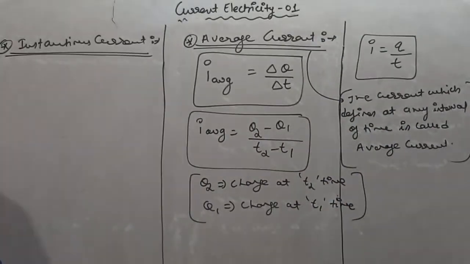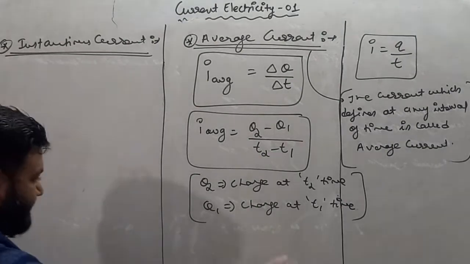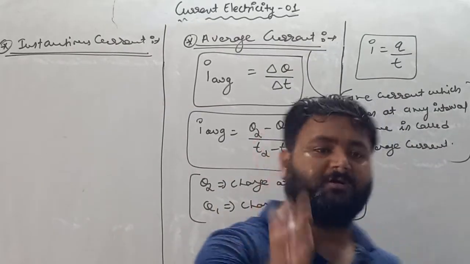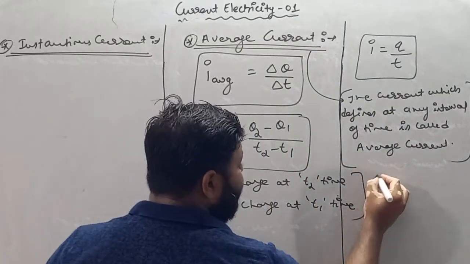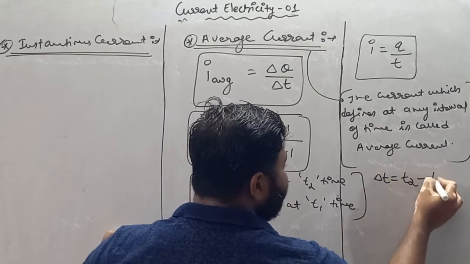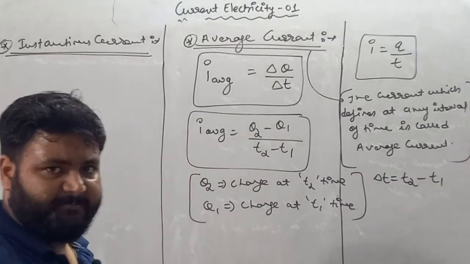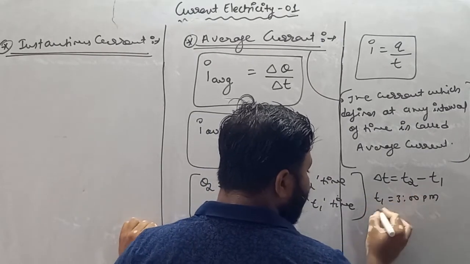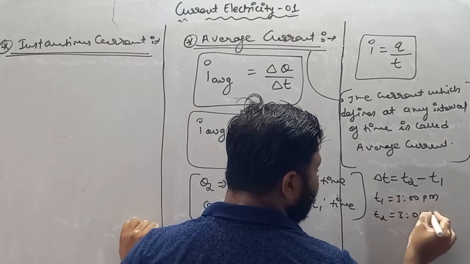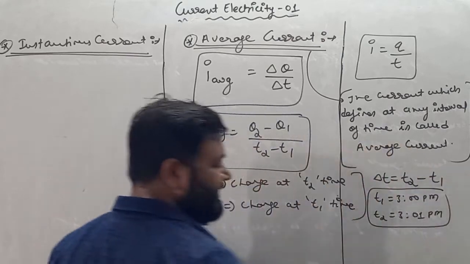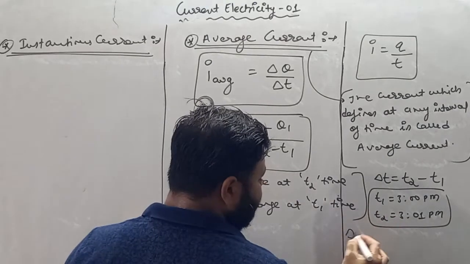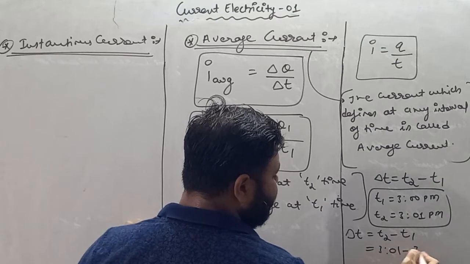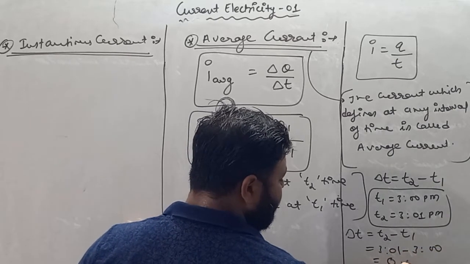Now moving forward, my dear student, I'm talking about instantaneous current. Before starting instantaneous current, just try to understand what I'm saying. If I'm talking about delta t, delta t is nothing but t2 minus t1. Let's suppose the initial time is 3 p.m. and the final time is 3.01 p.m. Then the change in time becomes t2 minus t1. So 3.01 minus 3 is 0.01.